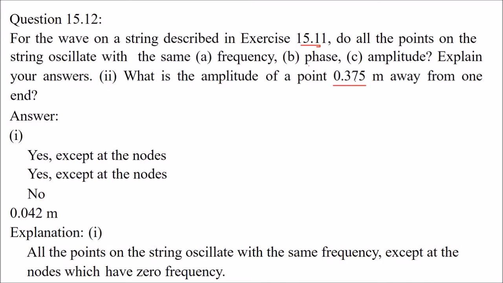First, all the points on the string will oscillate with the same frequency, only at the nodes the frequency is 0. So at the nodes the frequency will be 0. Otherwise all the points on the string are going to oscillate with the same frequency.